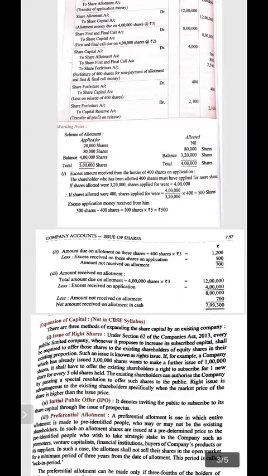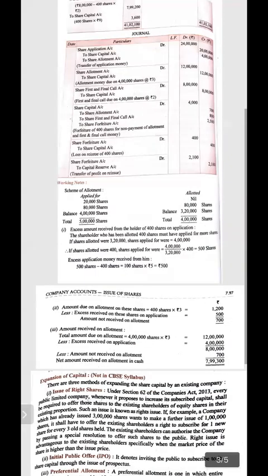On 80,000 shares, the company has received the excess amount, so 4 lakh rupees is the excess amount received on application. It will be deducted. Then the amount not received on allotment, that is 700, is also to be deducted. And we will get the net amount received on allotment in cash. It is to be shown in the cash book.